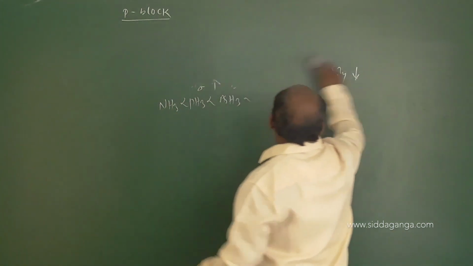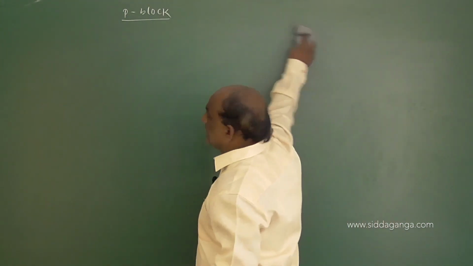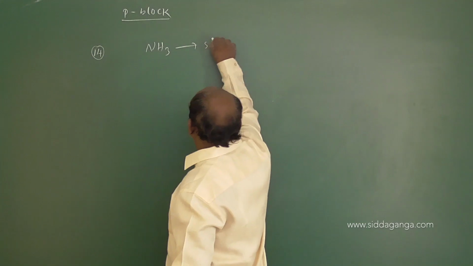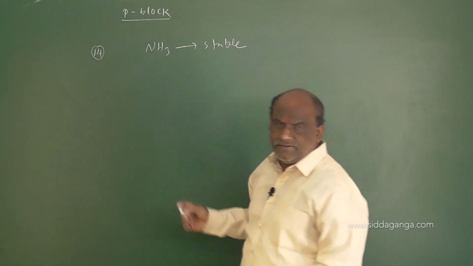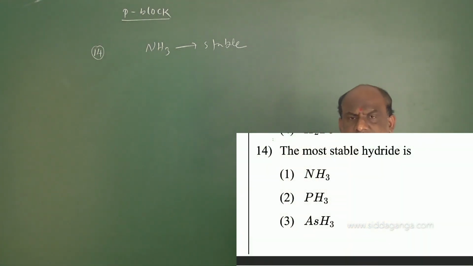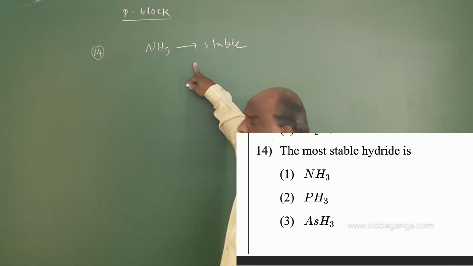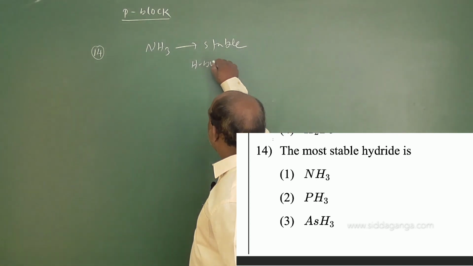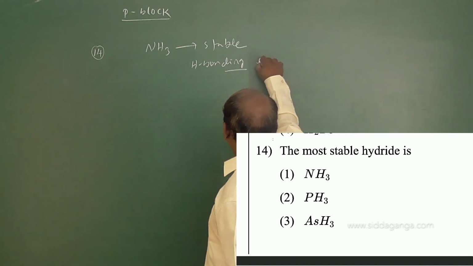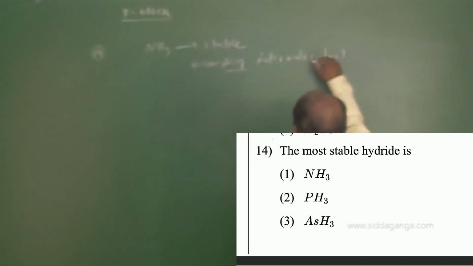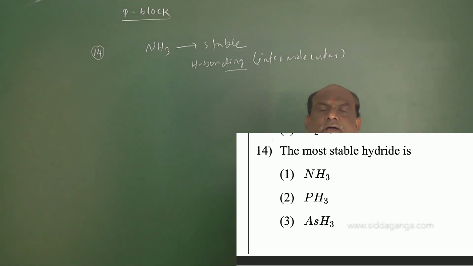Question number 14, a simple question. The most stable hydride is only one and only, that is NH3. I already said that down the group stability decreases. Why does stability decrease? Size increases, bond energy decreases, so stability decreases. And why is NH3 more stable? One and only reason here: due to the presence of hydrogen bonding. Make a note, my dear students, intermolecular hydrogen bonding. Due to the presence of intermolecular hydrogen bonding, ammonia is the more stable hydride.